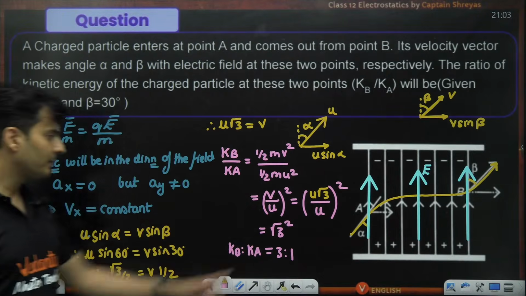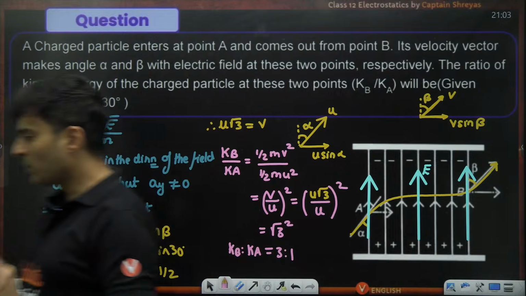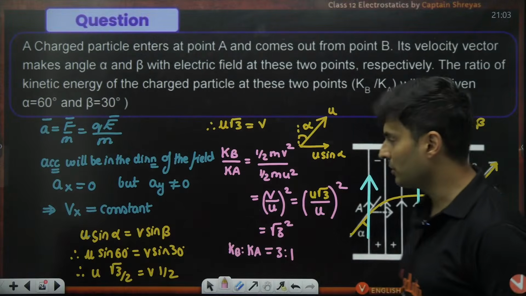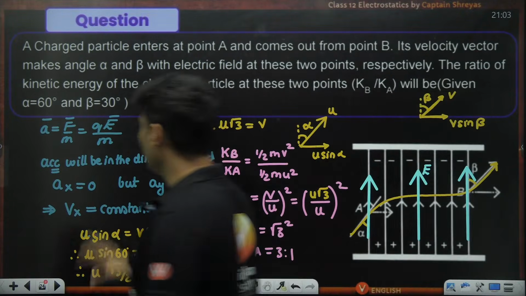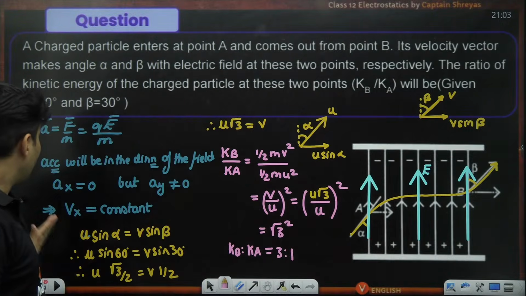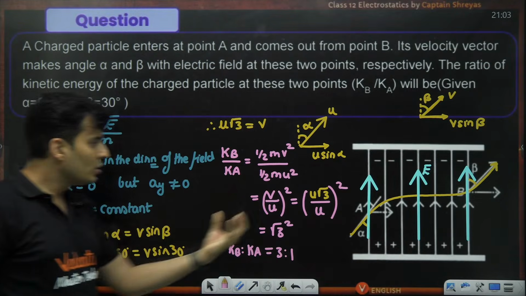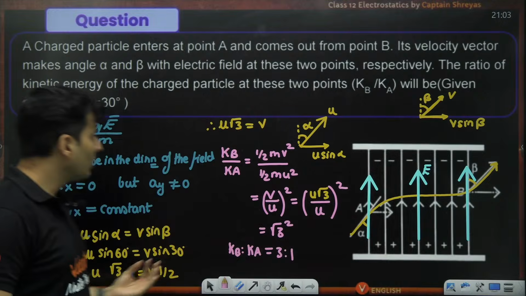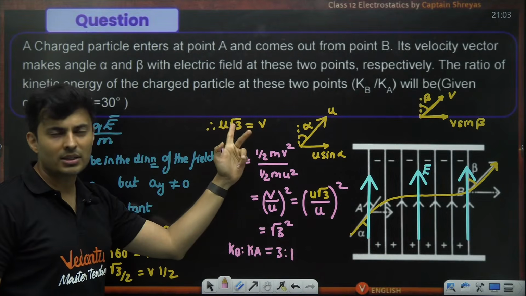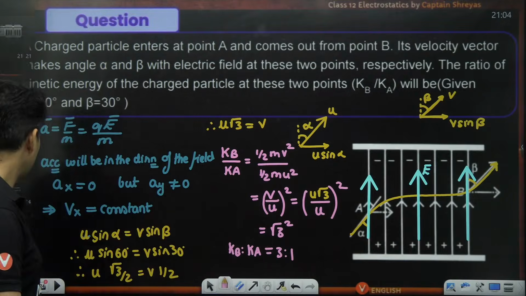3:1 is the answer. Is this absolutely clear, my dear students? Everyone? Very, very good question on the concept of projectile motion being used, where if there is no acceleration in the x direction, velocity will not change. So use that, and immediately you get the relationship between the velocities. Once you get that, you can easily find the ratio of the kinetic energies.